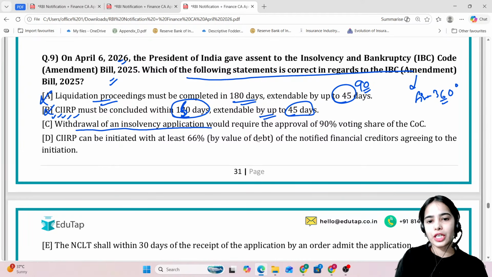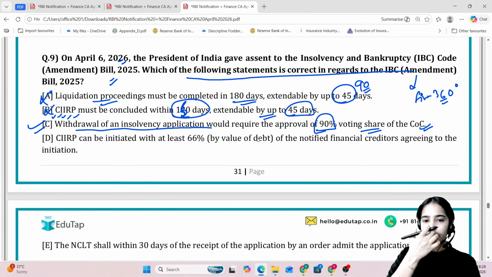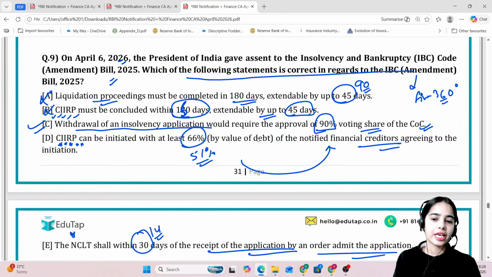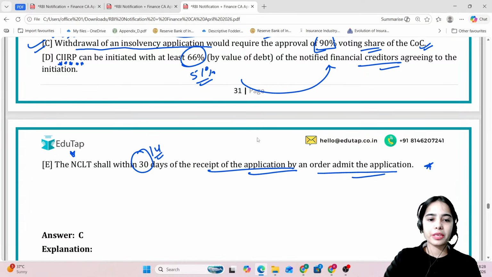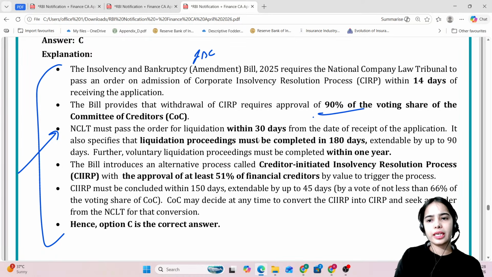Withdrawal of an insolvency application would require the approval of 90% of voting share of the committee of creditors. This is correct: if you want to withdraw the insolvency application, then at least 90% of voting share of the committee of creditors is required. CIRP, that is creditor initiated insolvency resolution process, can be initiated with at least 51% of the notified financial creditors agreeing to the initiation. The NCLT shall, within 14 days of receipt of the application, by an order admit the application. So here only statement C is correct, and you can read the idea. I have already provided you the idea that the IPC has been omitted and the data you have to remember.